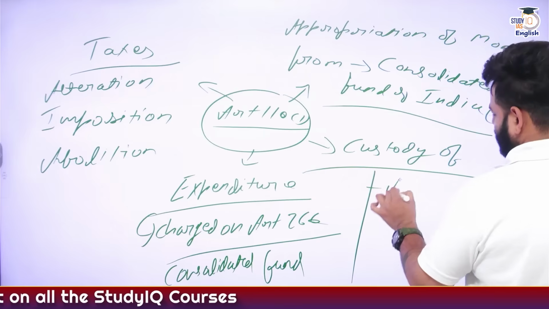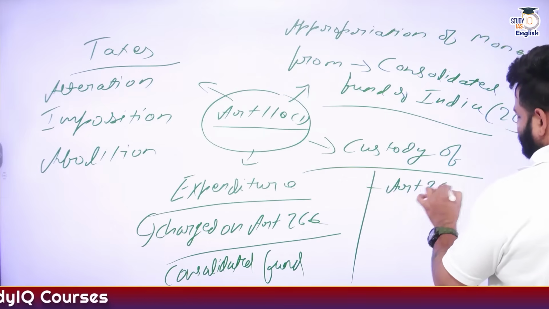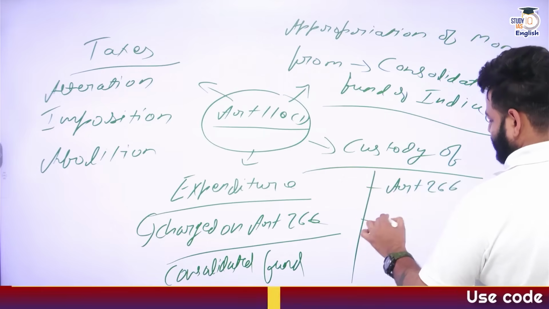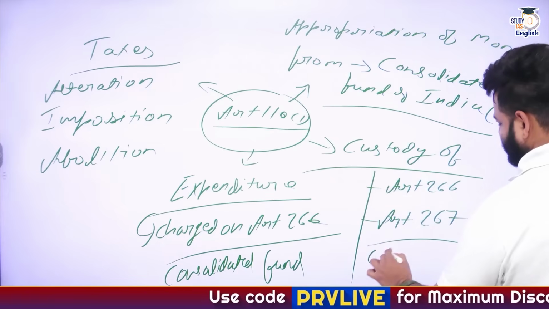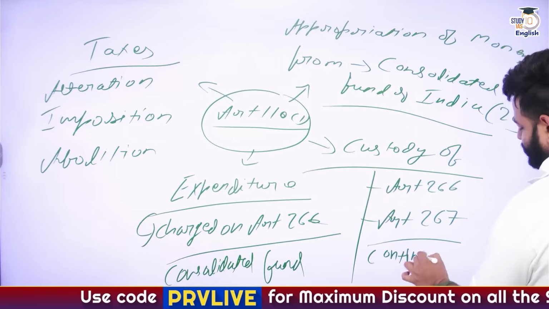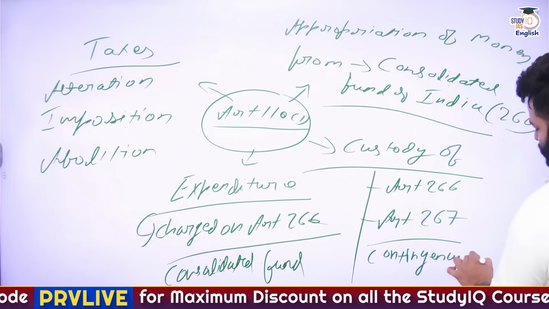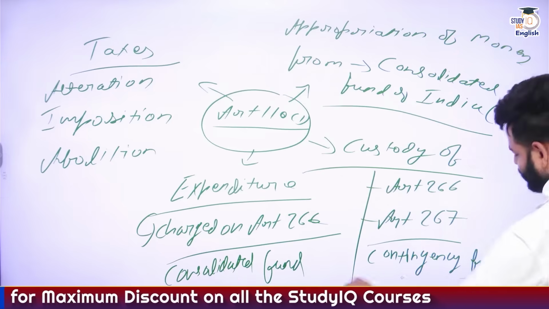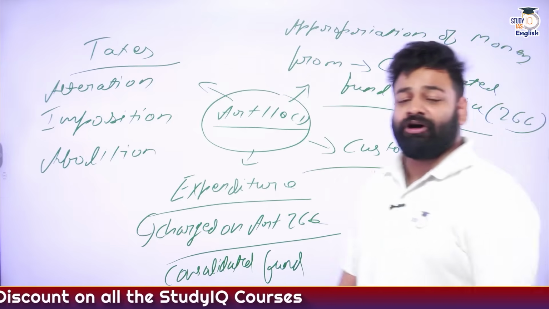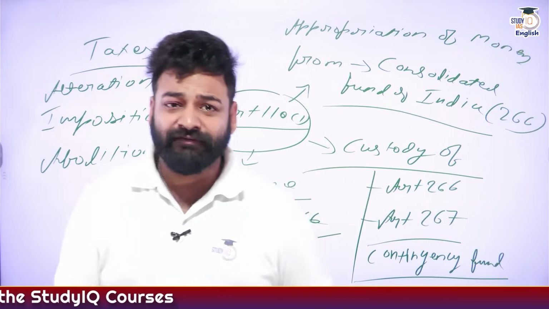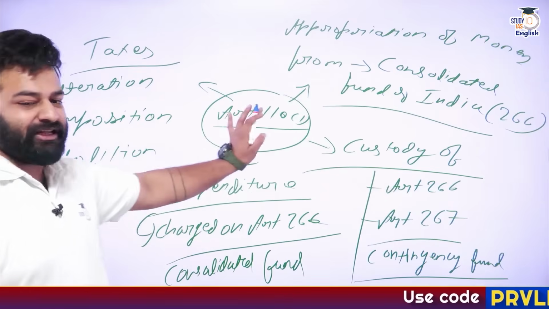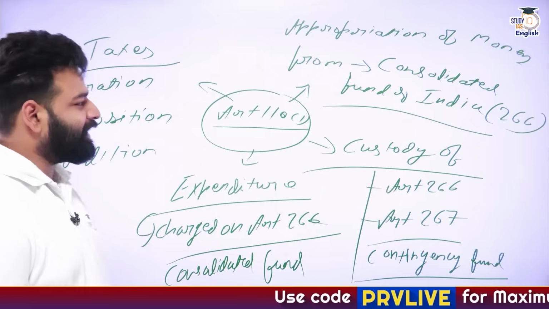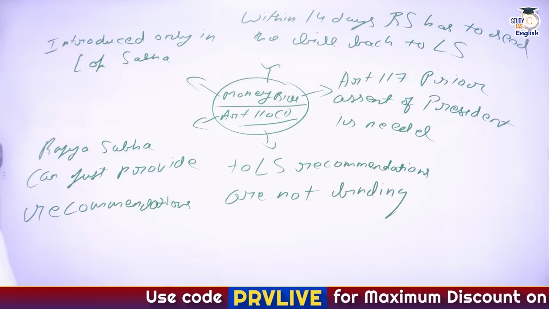Custody of Article 266, once again the Consolidated Fund, and Article 267, it is the Contingency Fund. So these are basically the features of what? These are basically the features of these money bills. Okay. So what does a money bill possess?